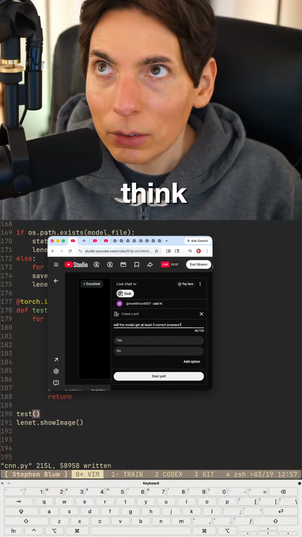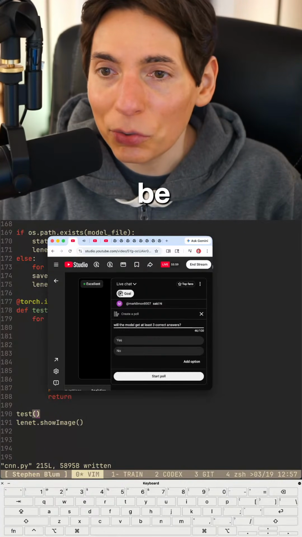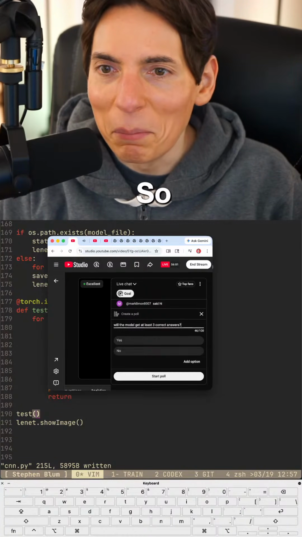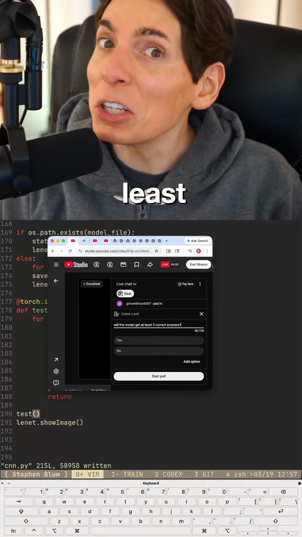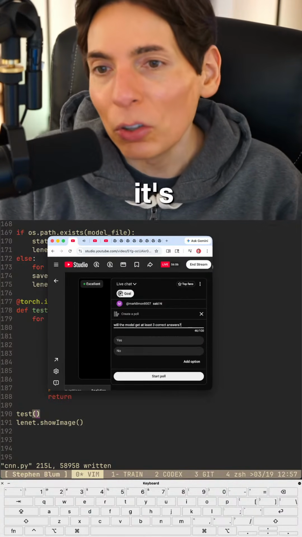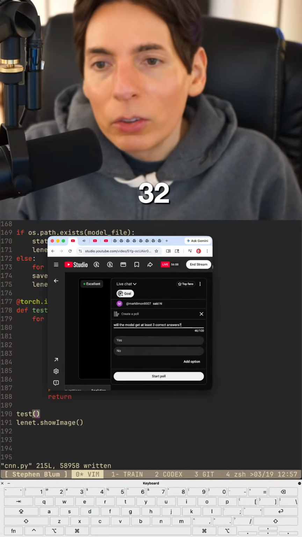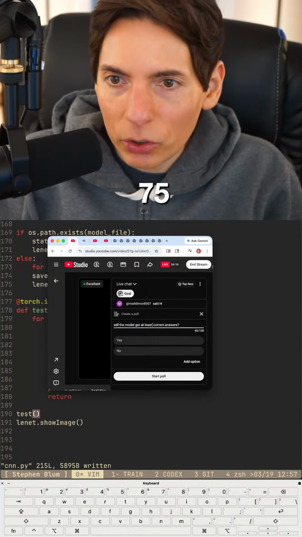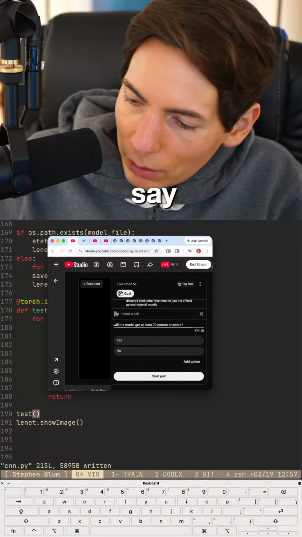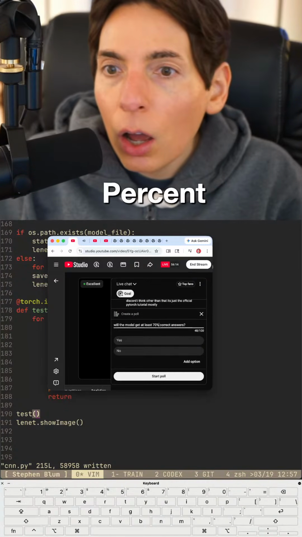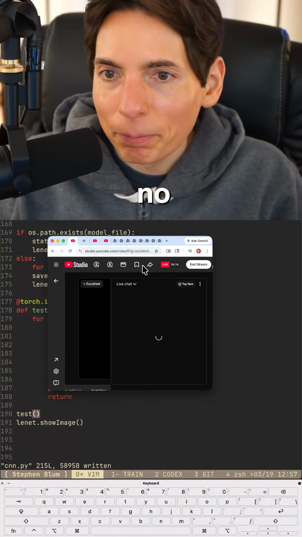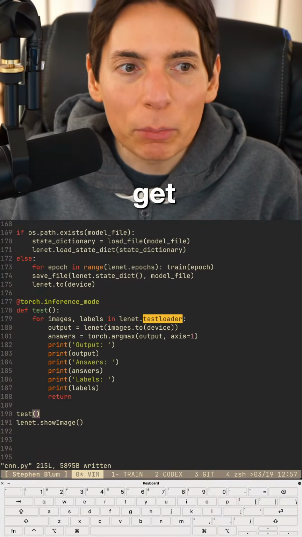I think it's going to be a batch size of 64. So at least RNG states at 32. If it's 32, RNG states 32. Let's say, how about 75%? Let's do 75%. We'll say 70% correct answers. Yes or no? Let's see if we get at least 70%.